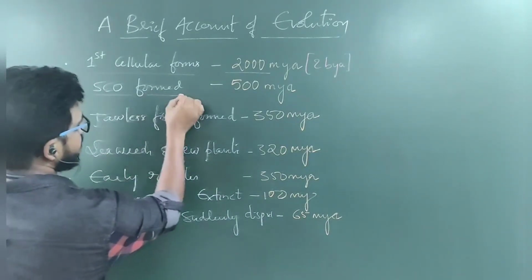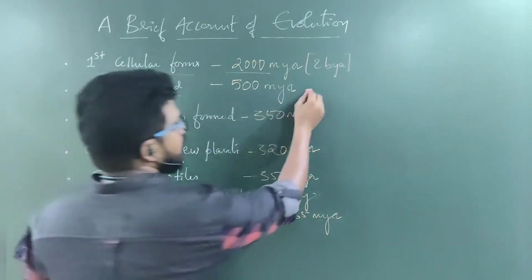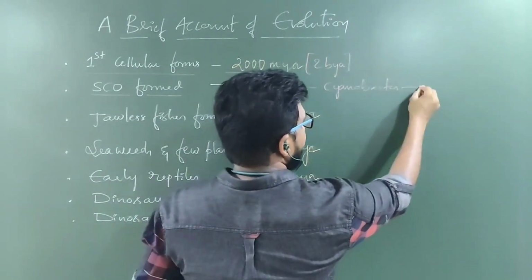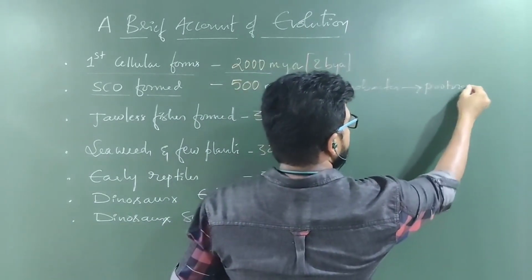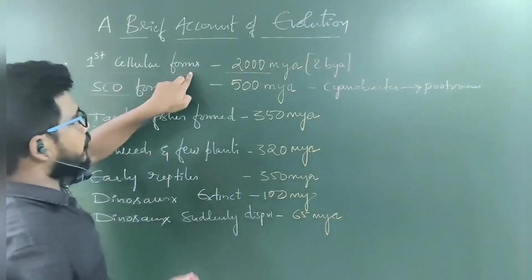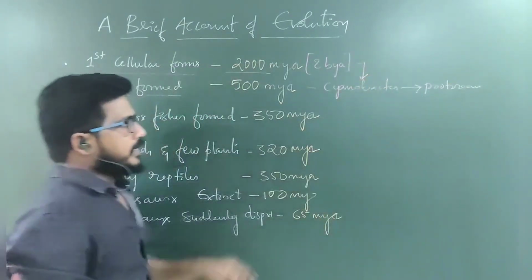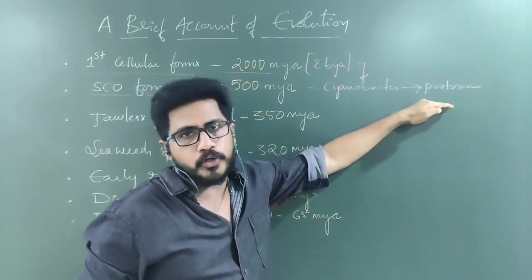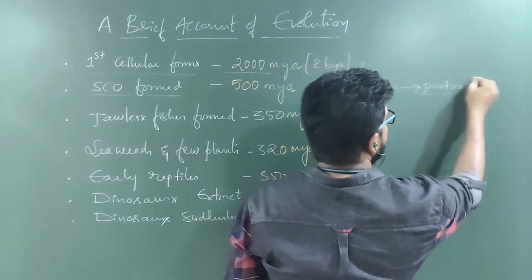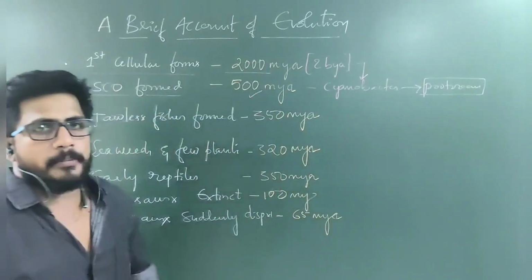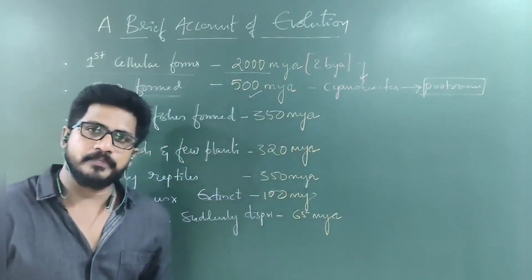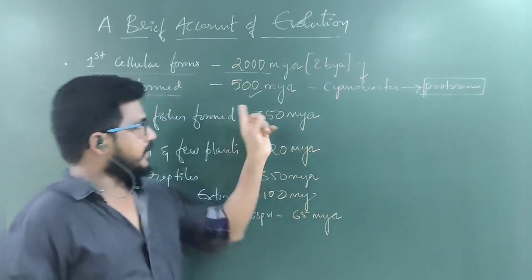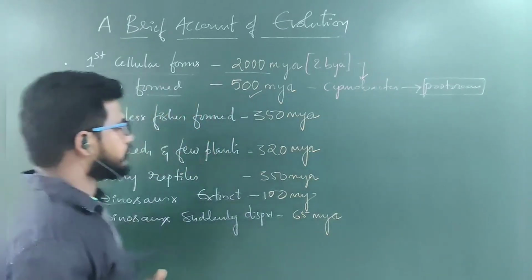Next, single cell organisms, nothing but cyanobacteria, becomes protozoans here. So the first cellular forms means cyanobacteria. Cyanobacteria formed 2 billion years ago, but cyanobacteria gives rise to protozoans. So protozoans were formed 500 million years ago. How many years after Earth formation? 3,500 million years after, so 4,000 minus 500. Questions may appear like that.